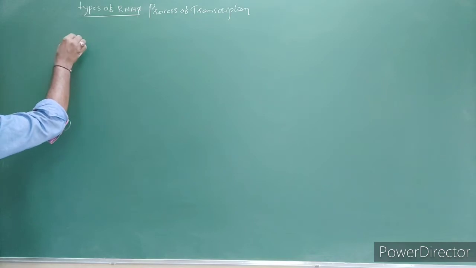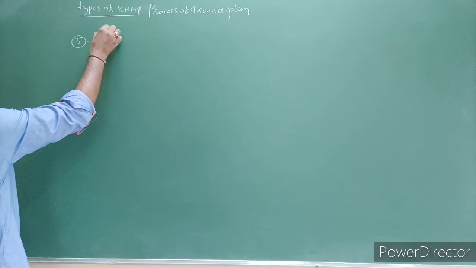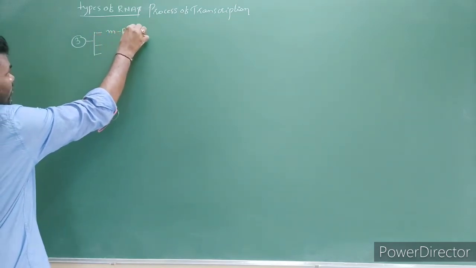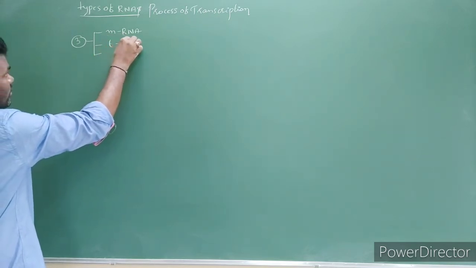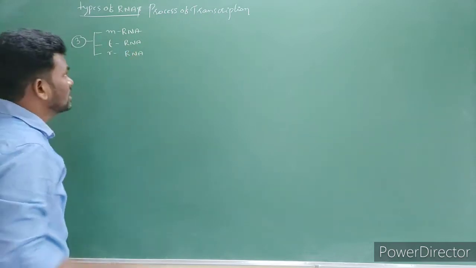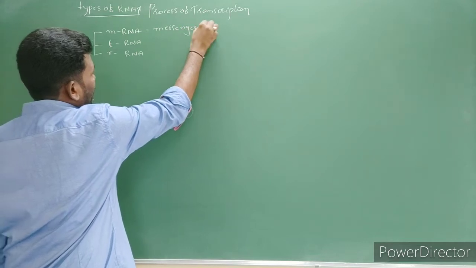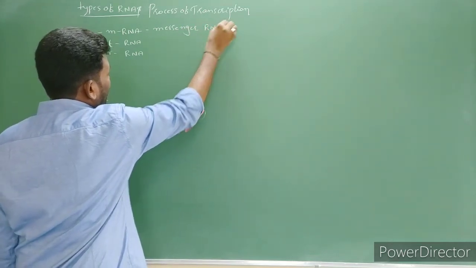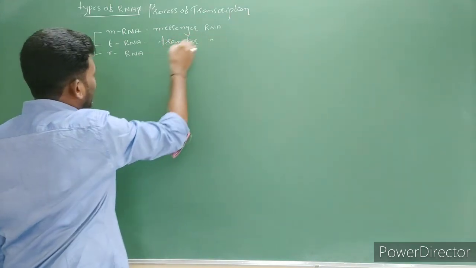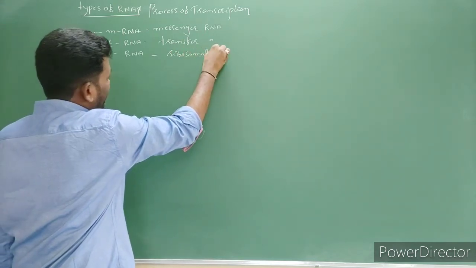RNAs are mainly three types: mRNA, tRNA, rRNA. M means messenger RNA, T means transfer RNA, R means ribosomal RNA.